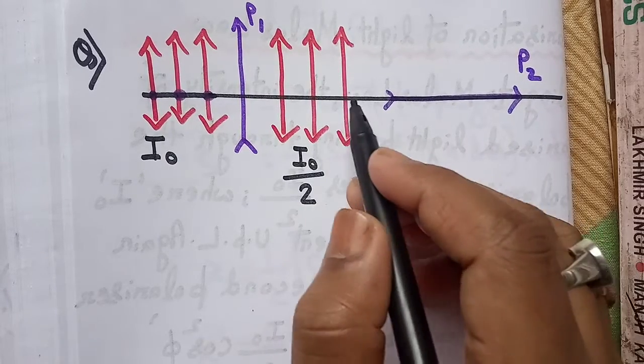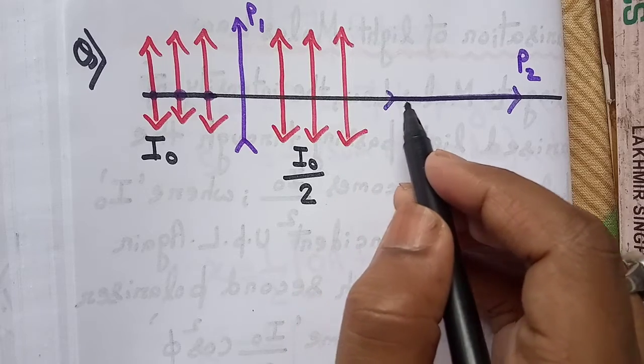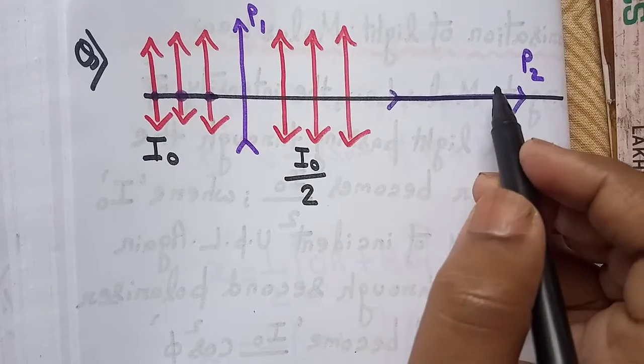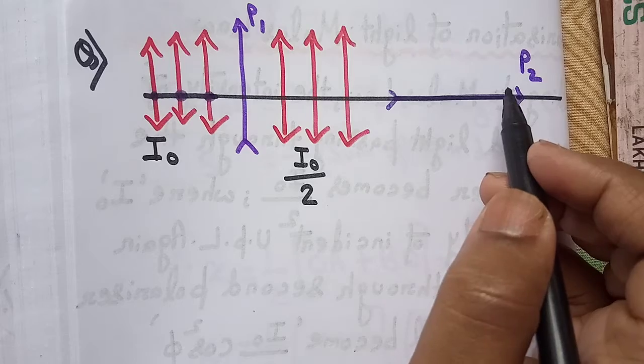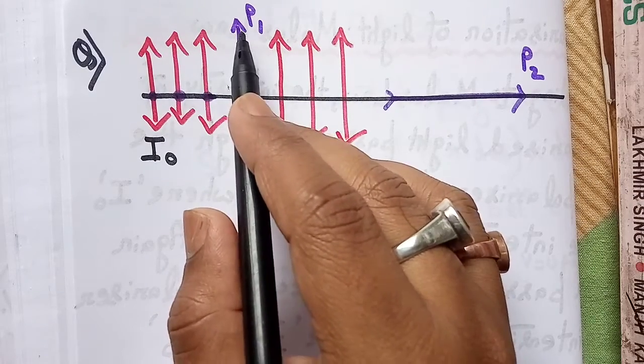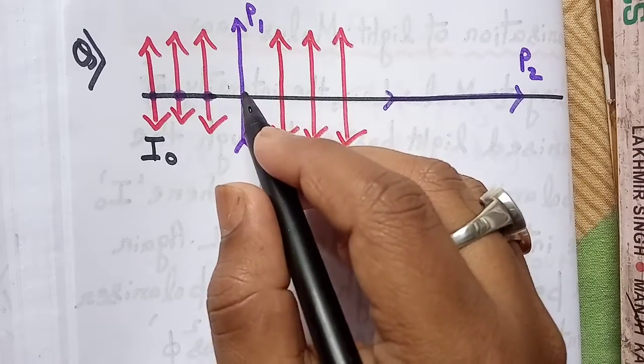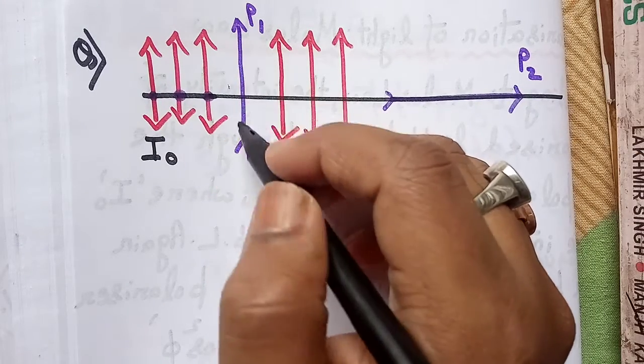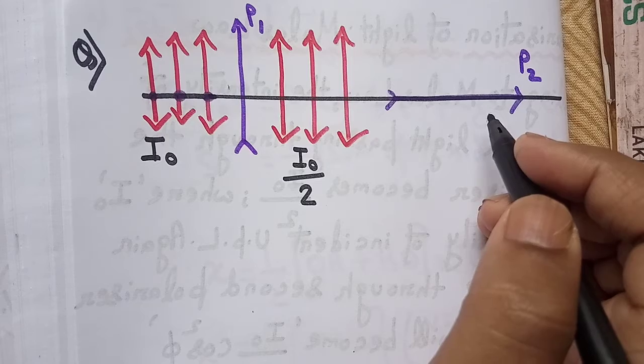Now it becomes incident on the second polarizer P2, which is lying along another axis. What is the angle between the two axes of the first polarizer and the second polarizer? As you can see, this is a vertical axis and this one is a horizontal axis.